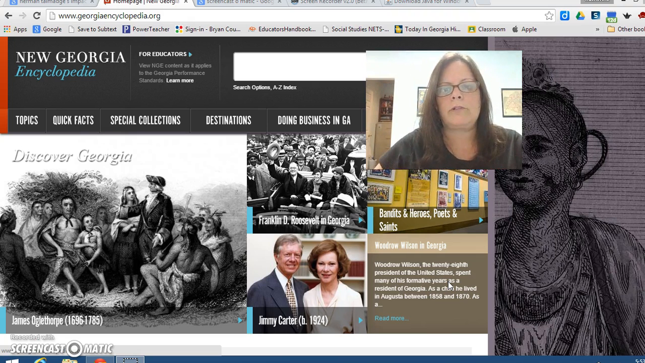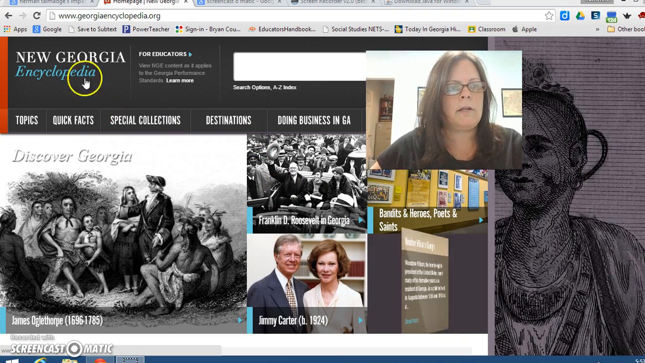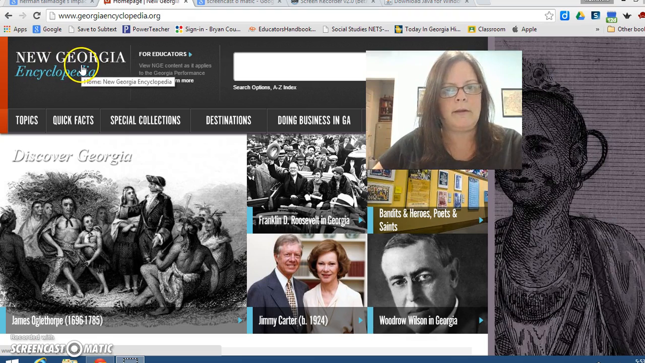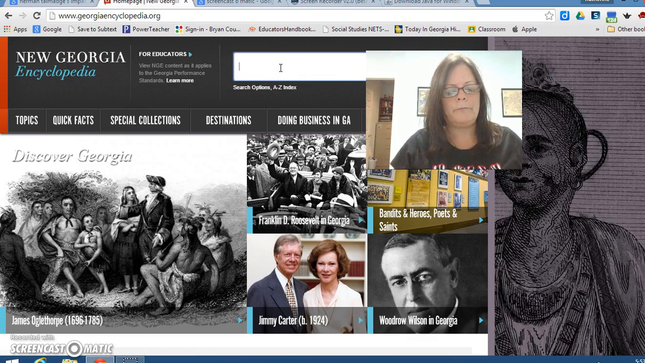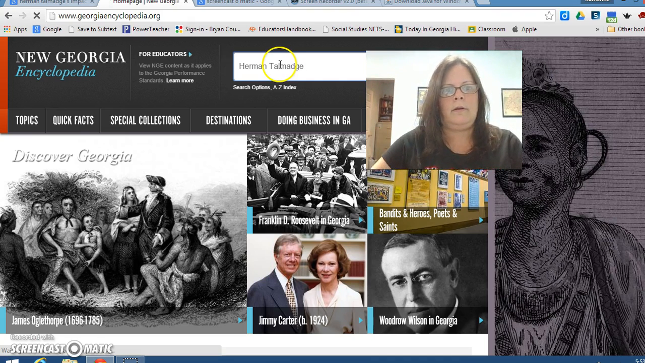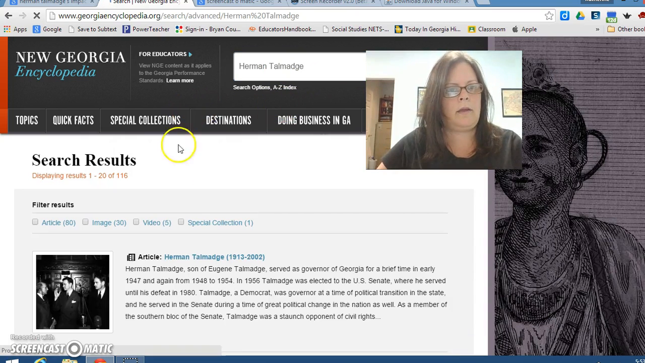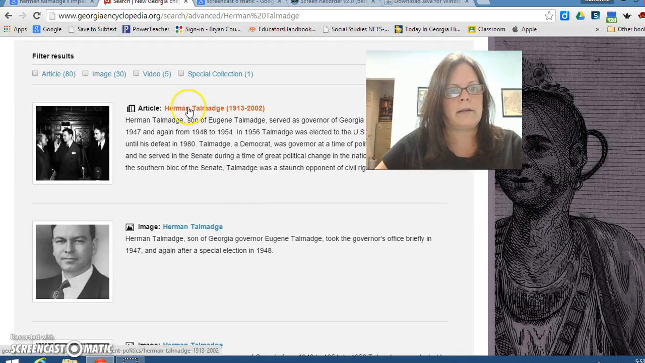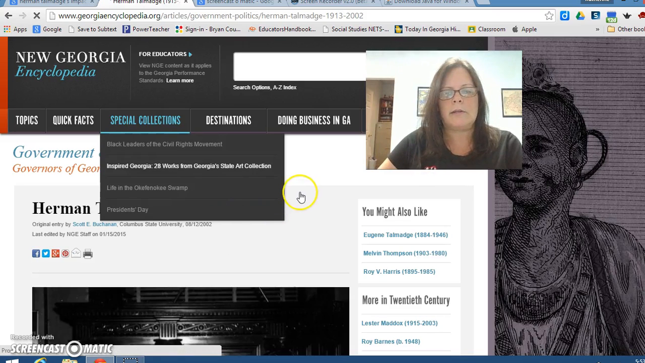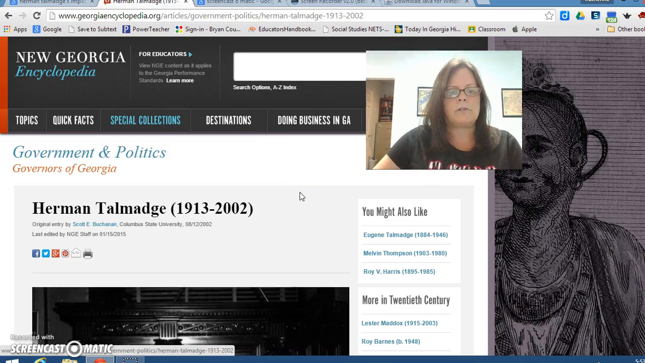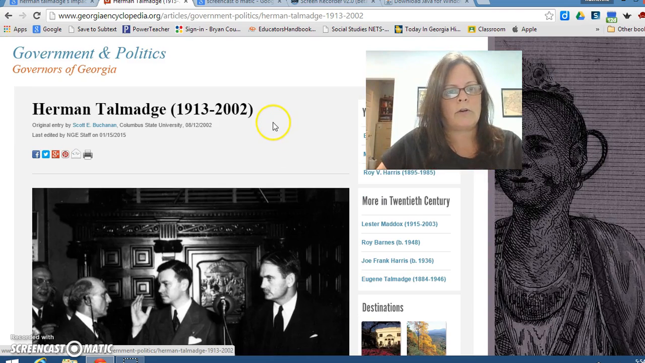So when you're creating your tip chart or looking for information, I'm going to use the New Georgia Encyclopedia. And we just go up here to the search bar and type in his name. And then you have several results, and you can see where you have 116 results that come up. So I'm going to select the first article here on Herman Talmadge, and you can get some information from the description, but it's really best to go to the article itself.